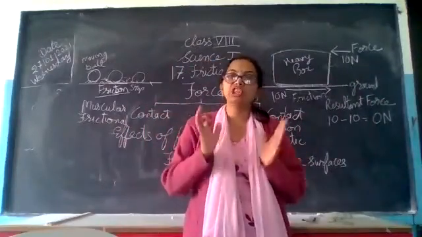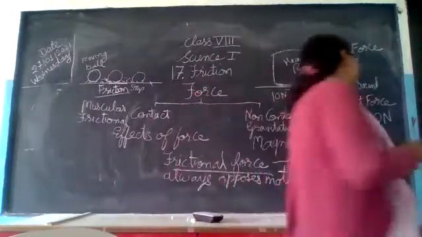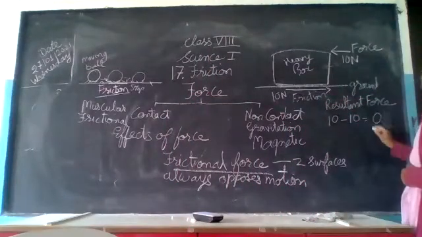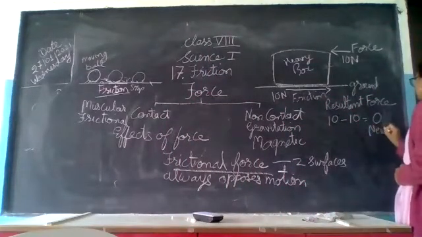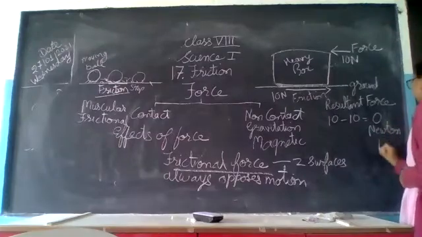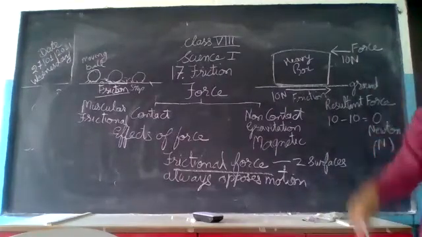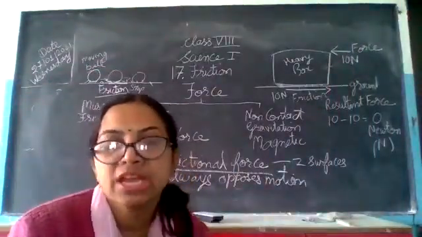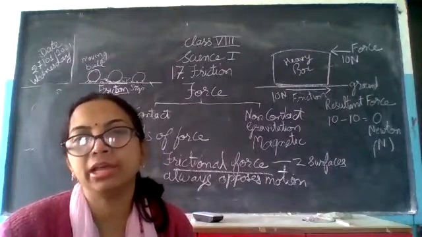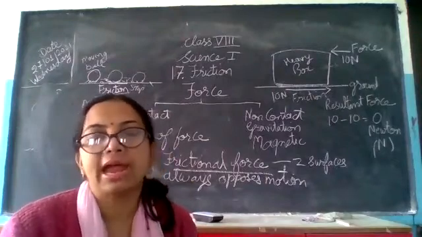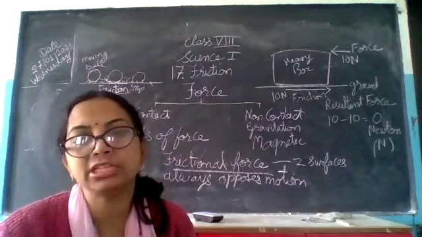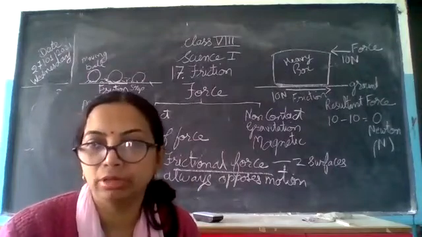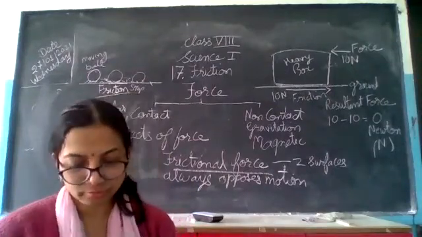And you see, always the unit Newton we are going to write with capital N. In your terminal papers, I found that many of you wrote small n, which is wrong. The unit Newton, the N should be capital only. Okay?